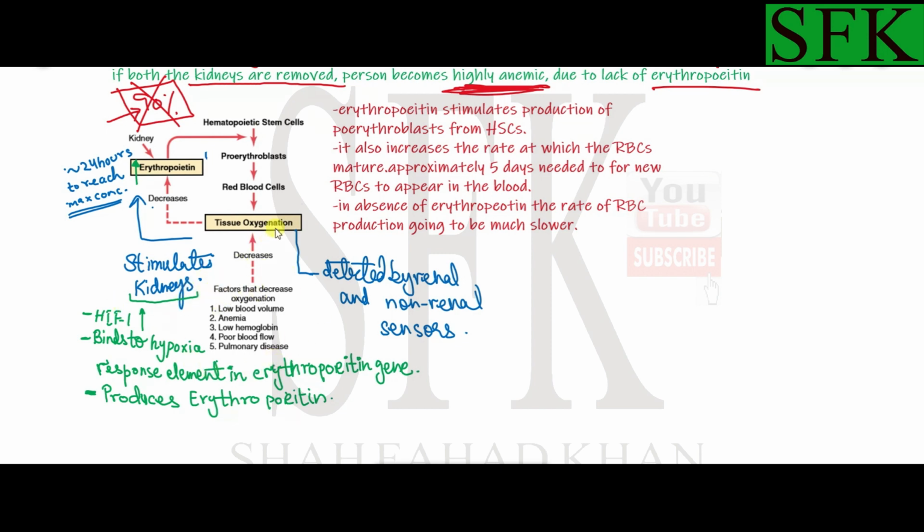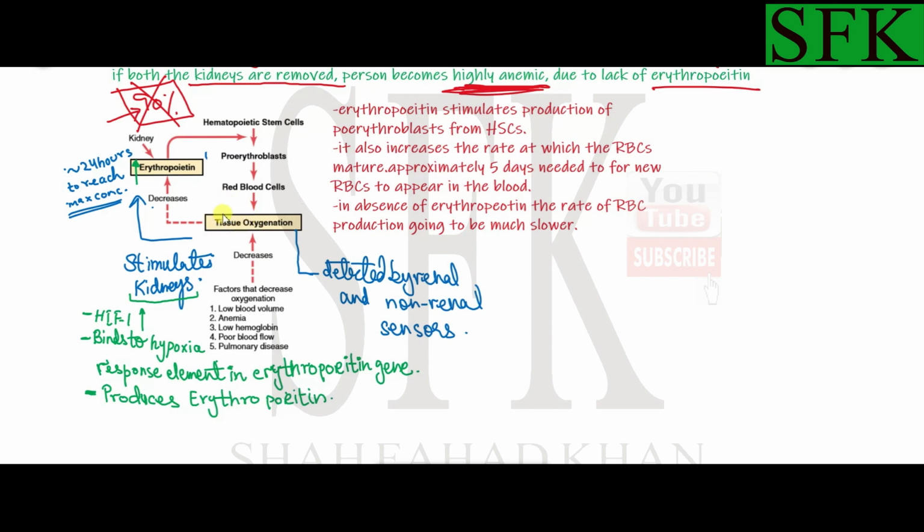If the tissue oxygenation decreases, if hypoxia occurs, it can happen due to several factors. For example, low blood volume being transported to the tissues, or anemia, or low hemoglobin concentration. So again, anemia and low hemoglobin would provide less oxygen. Poor blood flow due to some hindrances, and pulmonary diseases, some lung diseases. All these factors might decrease the efficiency of oxygen transport to the tissues. And so if the oxygen transport to the tissues decreases, then hypoxia in the tissues occurs.